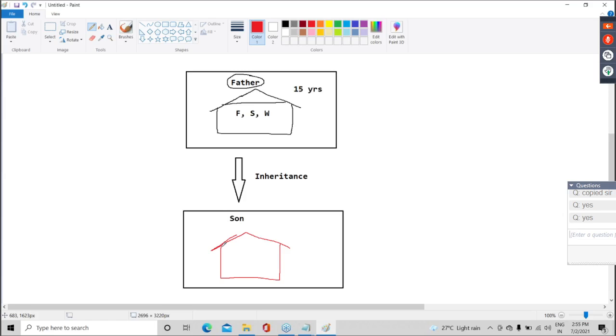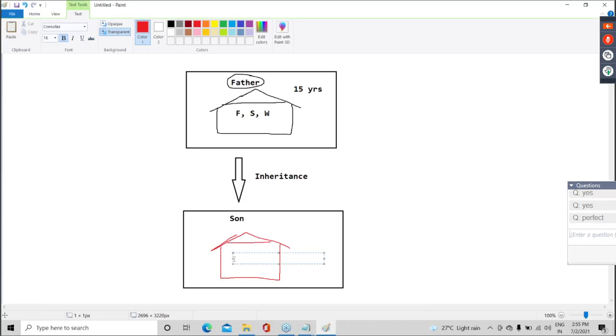No. Means can I say guys, declaration is same, only implementation is changing. Yes or no? Declaration is same and only implementation is changing. Old color gone, new color; old styles gone, new styles; old kitchen gone, new kitchen, something like this. And still three people are staying together.